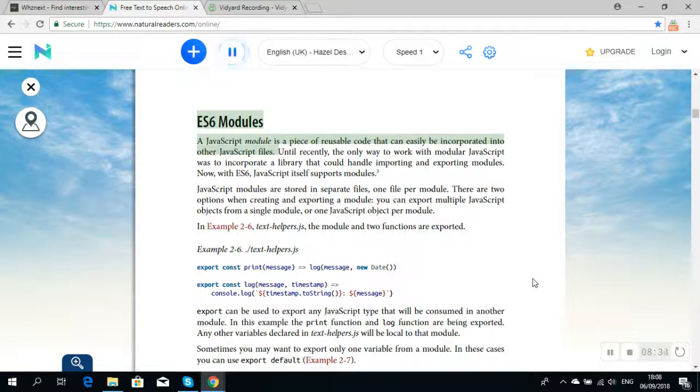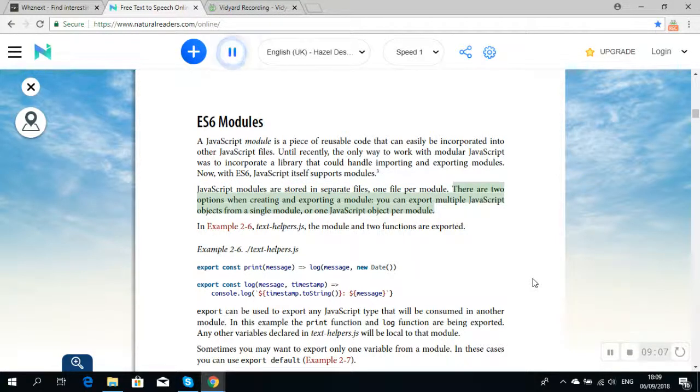ES6 modules. A JavaScript module is a piece of reusable code that can easily be incorporated into other JavaScript files. Until recently, the only way to work with modular JavaScript was to incorporate a library that could handle importing and exporting modules. Now, with ES6, JavaScript itself supports modules. JavaScript modules are stored in separate files, one file per module.